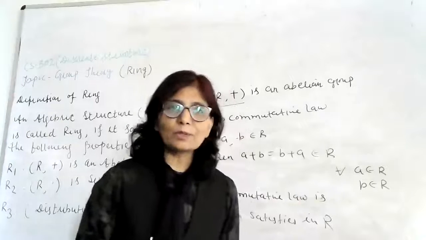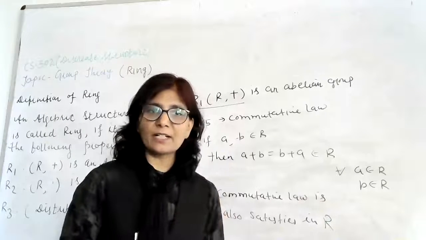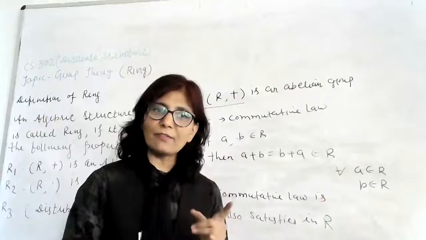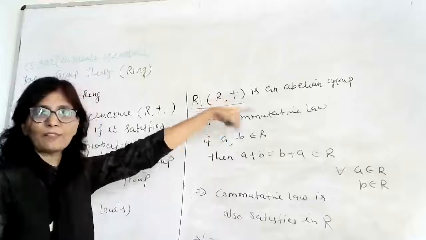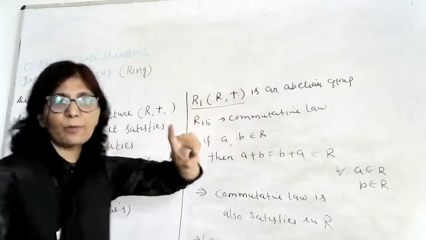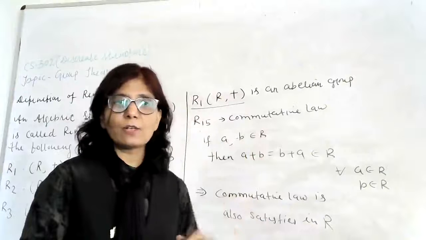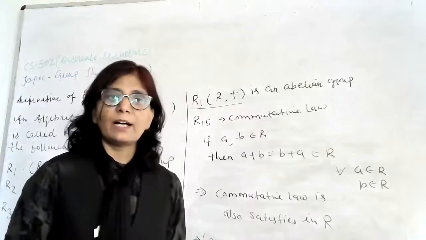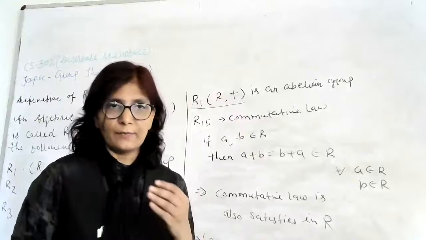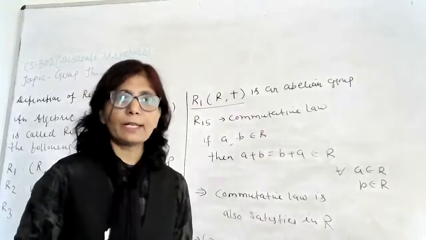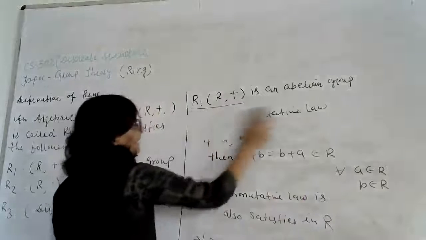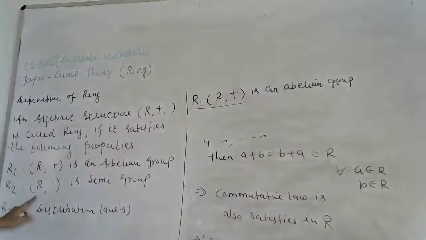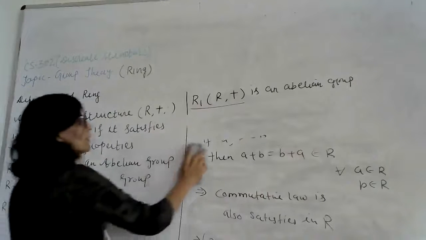When does R plus become an abelian group? When it satisfies 5 properties, R1, R2, R3, R4 and R5. So we have R1, and inside it we have 5 properties. The first property was closure law, second was associative law, third was identity law, fourth one is inverse law, and the fifth property is commutative law. So R plus. Now second property is R2. And what is in R2? R under multiplication is a semi group.